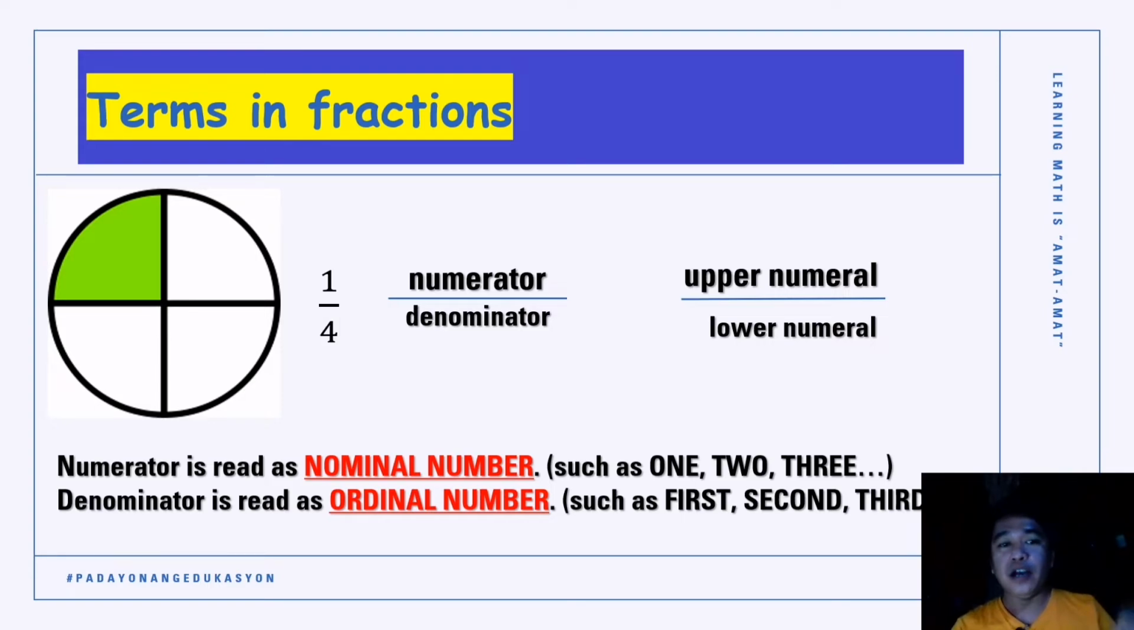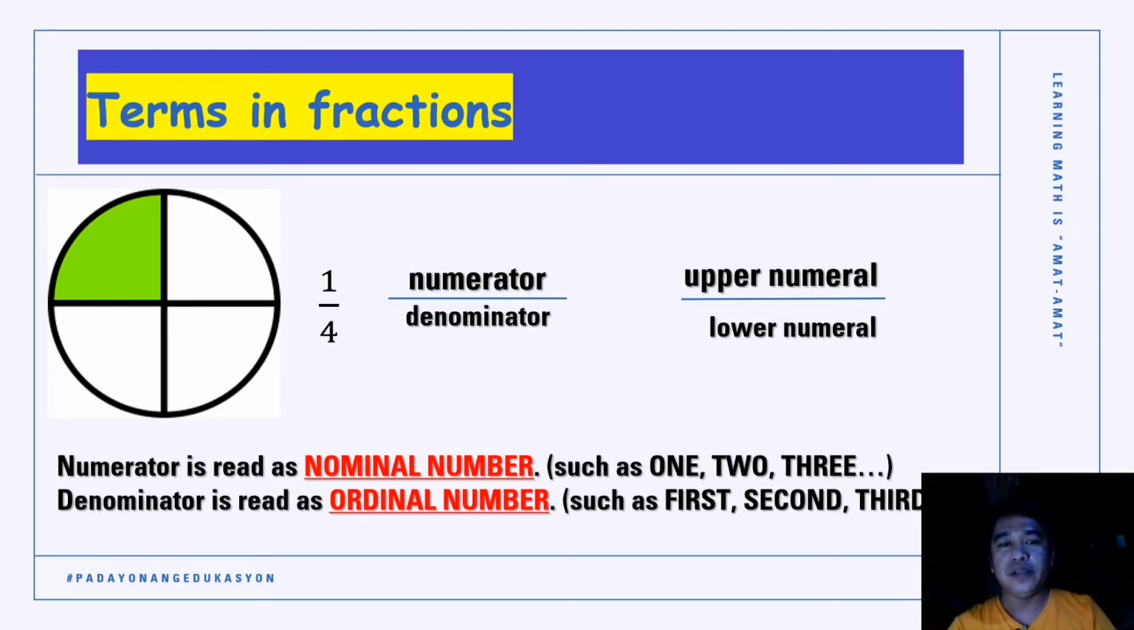In a whole, it is divided into 4 equal parts. We took one part and shaded it, so we can form a fraction there: 1 out of 4. So, we read this fraction as 1/4. Okay? So again, we read our fraction as 1/4. So we have the different terms in fractions.